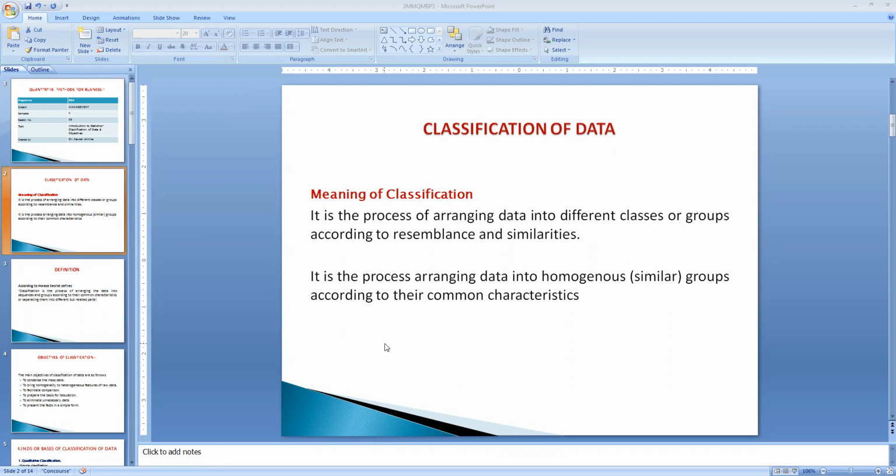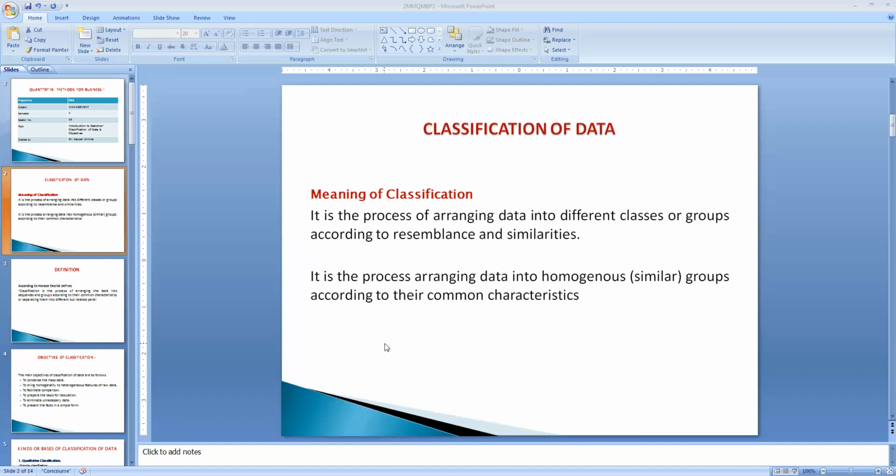Yes, the collected data or the raw data is also called ungrouped data, which is in an unorganized form. So it needs to be organized and presented in a meaningful and easy form, which is going to facilitate further statistical analysis. Therefore, it is essential for an investigator to condense a mass of data into a more comprehensible form.